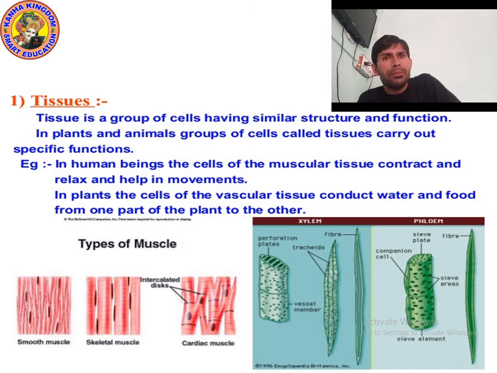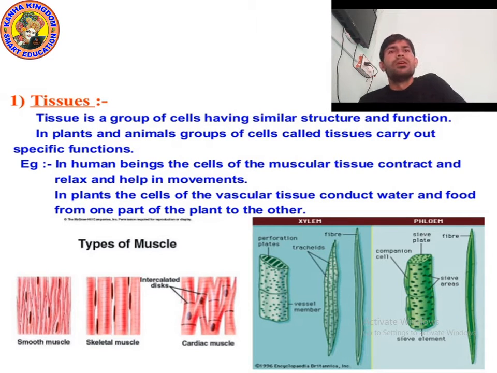Xylem tissue is formed by different cells, like xylem fiber, xylem parenchyma, and tracheae. In the same way, phloem tissue is formed from different cells, like phloem parenchyma, phloem fiber, sieve tube, and companion cell. So different types of tissue cells are present in our body.